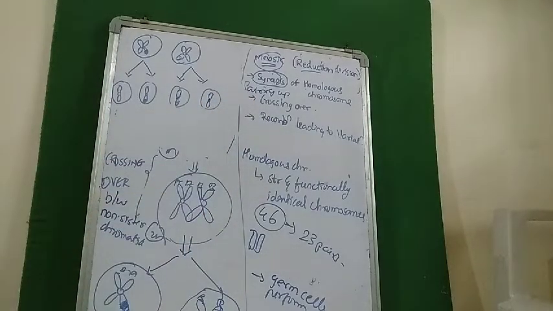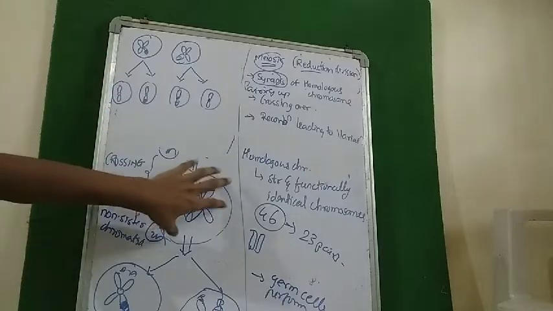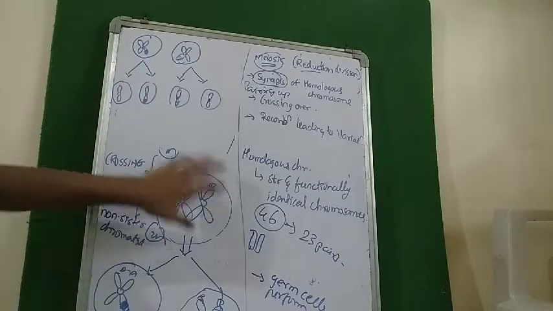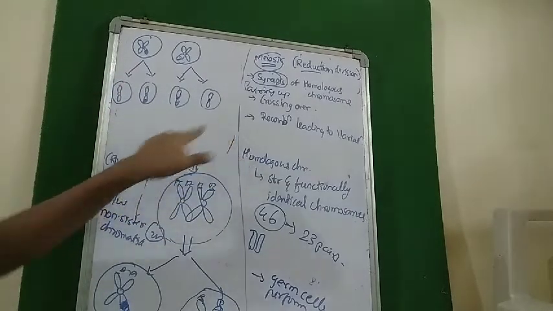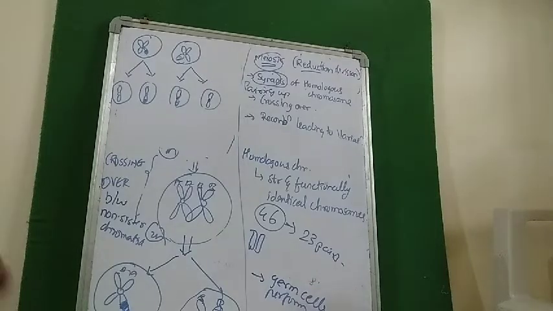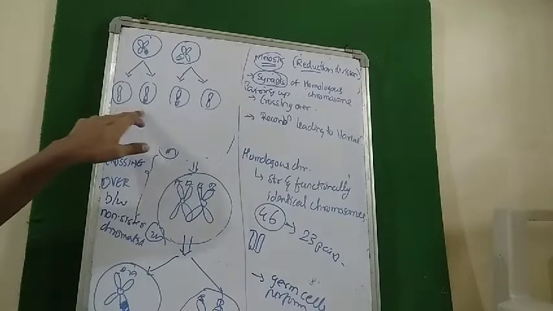Are you able to see? So earlier there was one parent cell, but eventually 4 daughter cells are produced. So meiosis is basically formation of 4 haploid cells.